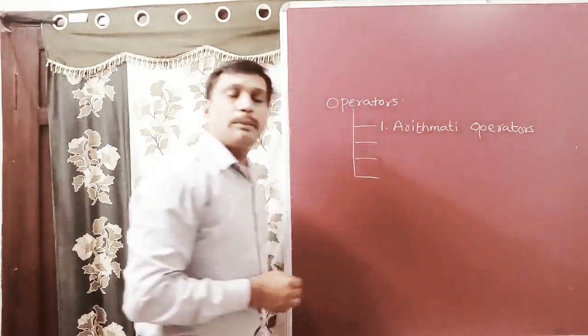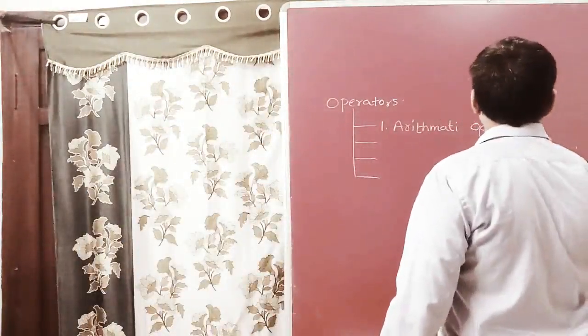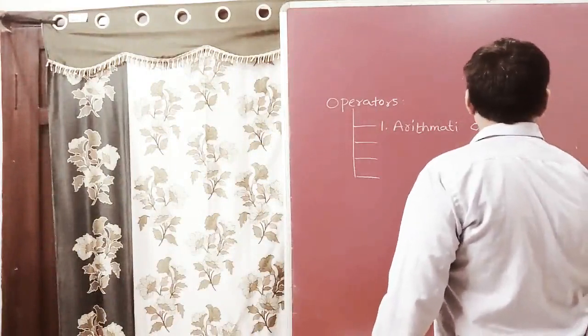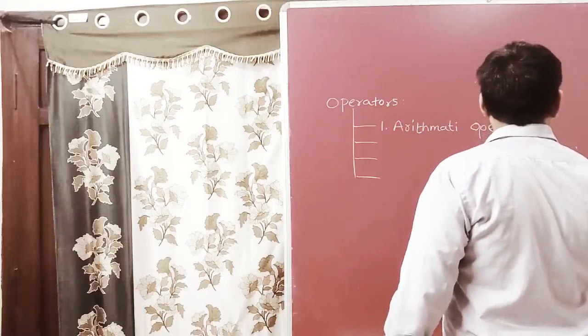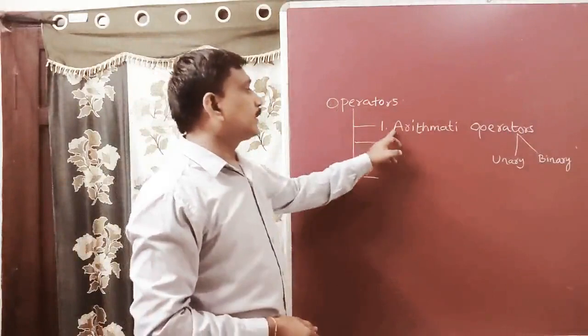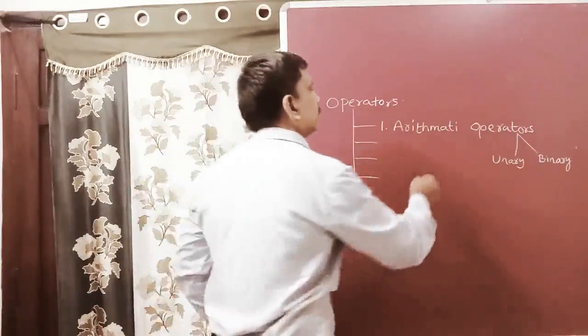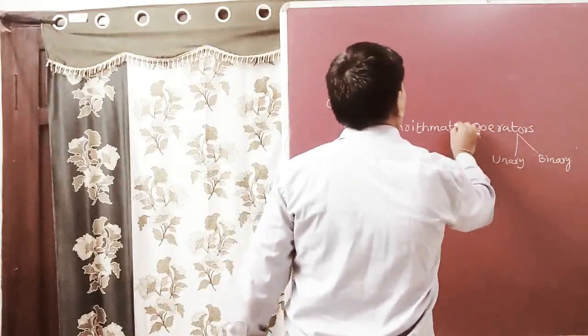These arithmetic operators can be divided into two types: unary and binary. The first operators are arithmetic operators.